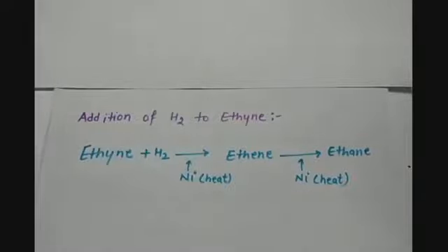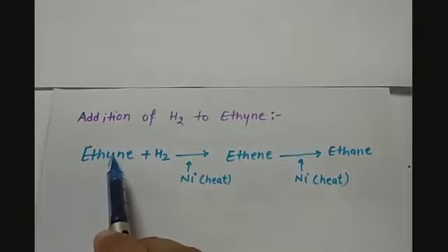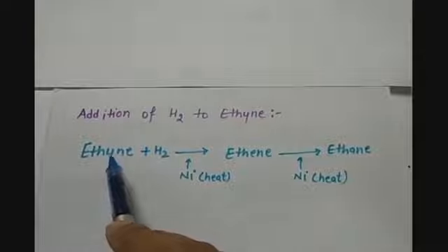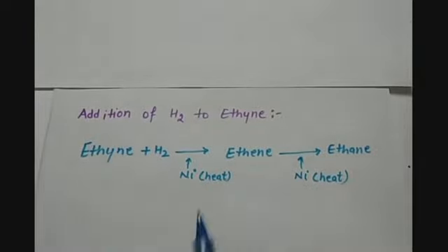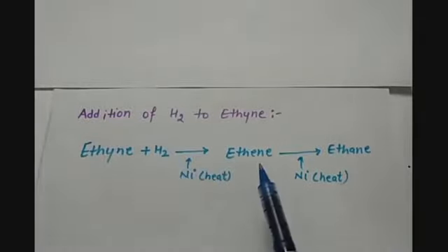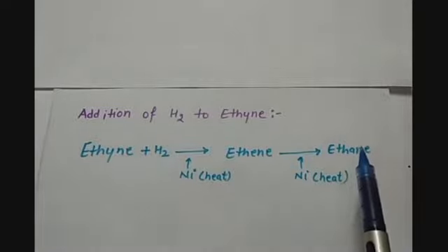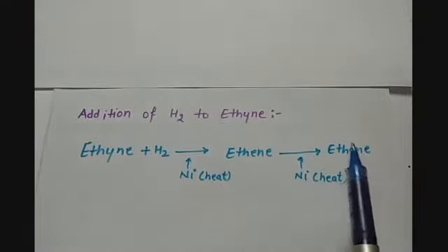Let us take an example of addition of hydrogen to ethyne. When ethyne, which is an unsaturated carbon compound having a triple bond between the carbon atoms, is added with hydrogen, first it forms ethene, a lower unsaturated hydrocarbon, and then it converts to ethane, which is the saturated hydrocarbon.